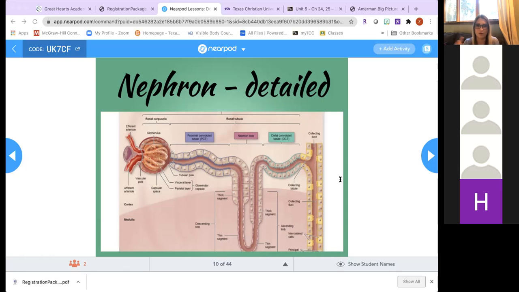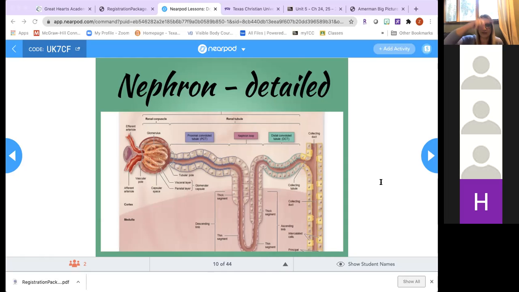If you don't remember your directional terms, this is A&P 1, unit 1, when you were talking about proximal and distal. So we're talking in reference to the renal corpuscle. The distal tubule will eventually attach to the collecting duct, and all parts of the nephron except for the nephron loop are in the cortex. So the whole nephron, except for that loop, is in the cortex. The nephron loop descends into the renal pyramid, and the parts of the nephron loop are going to be described based on the direction of the fluid in there.